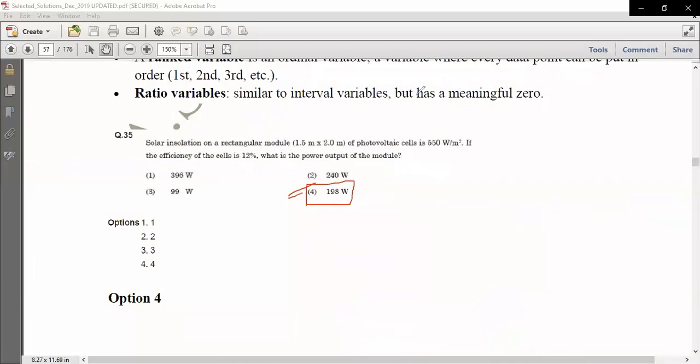Is it clear to everyone, all the participants? Okay. So this was question number 35, about the efficiency of the solar cell.